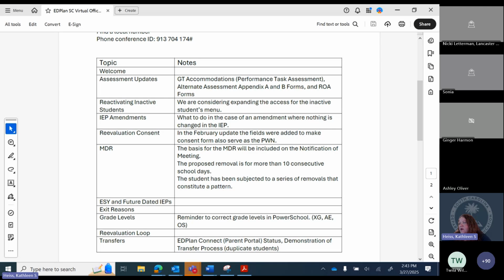I think, Nick, are you on, or Anne? Yes, to add to that? Yeah, definitely. I can speak to this part, and then Anne, if you have anything to add. We know right now that level 3 users do not have access to the inactive students menu. A lot of level 3 users would like access, a lot of speech language pathologists or school psychologists. But another group of users in that group is the team lead case manager, which is a very common user type. So they're the 3 that were under consideration. I think school psych and SLP are the 2 under close consideration. Is that right, Katie? Yep.